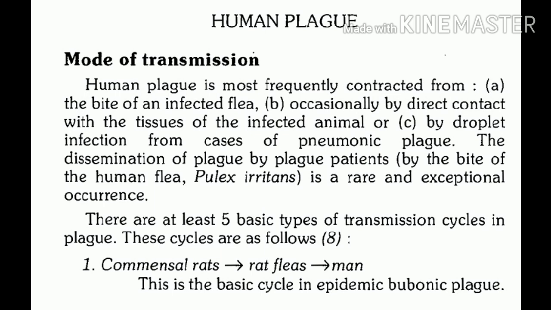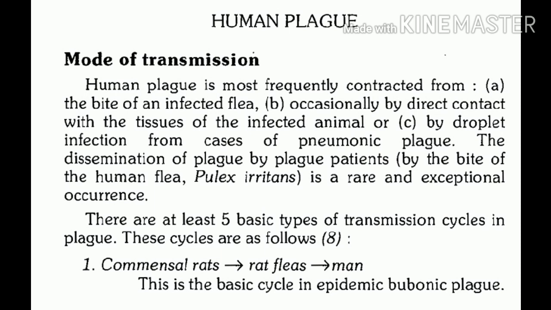Now the third mode of transmission is from man to man. If you can recall the chain of infection, three important chains are there. First is the reservoir or source of infection, the middle chain is the mode of transmission, and the next chain is the susceptible host. So here in the first chain, the source of infection is a case of pneumonic plague, and the last is again human, and the middle chain is droplet infection.